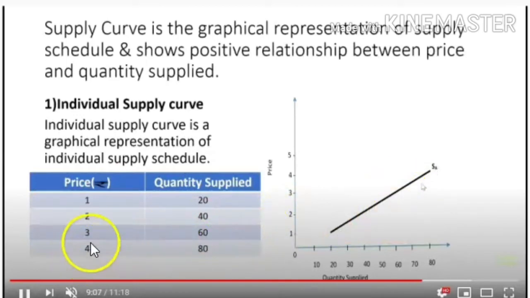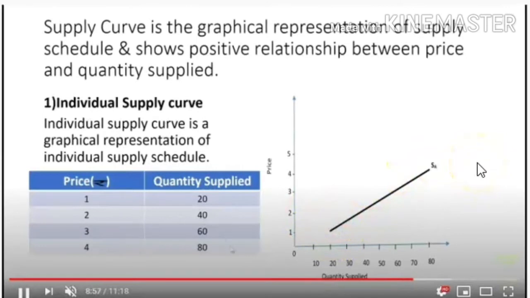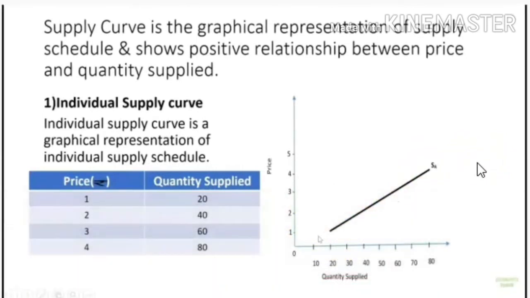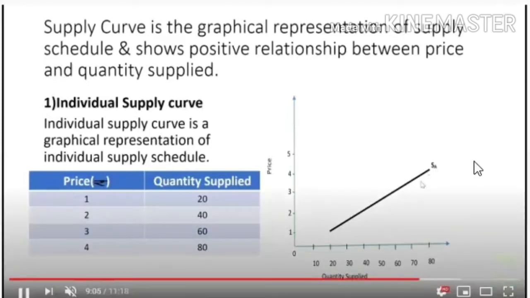Then at 4, quantity supplied is 80. So it is marked here. Then by joining these, you will be getting the supply curve that slopes upward due to the direct relationship between price and quantity supplied, which is because of the law of supply.